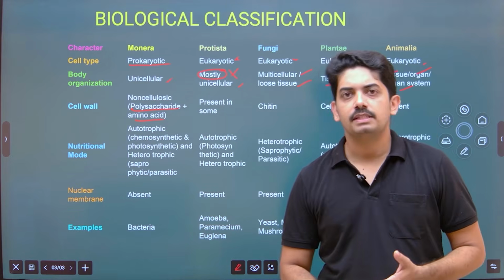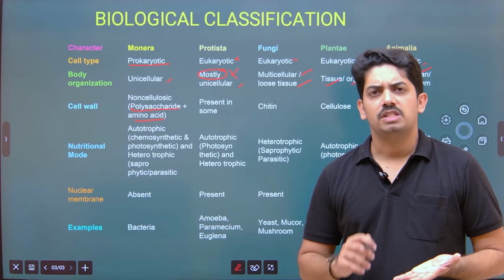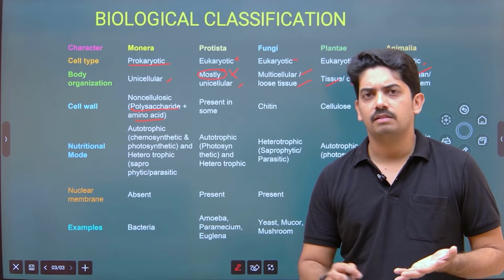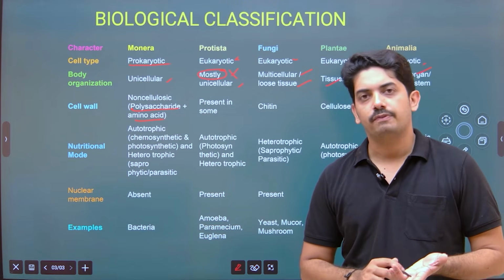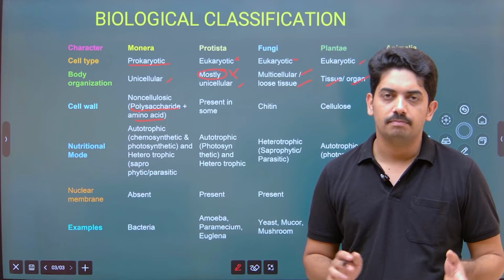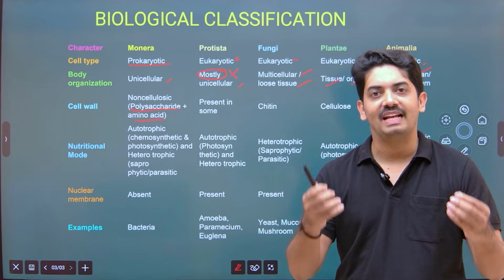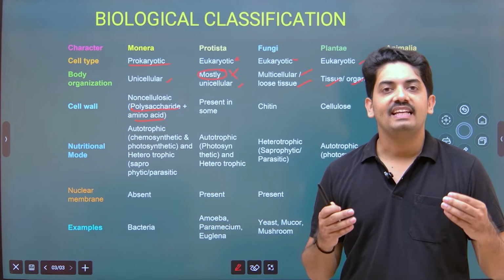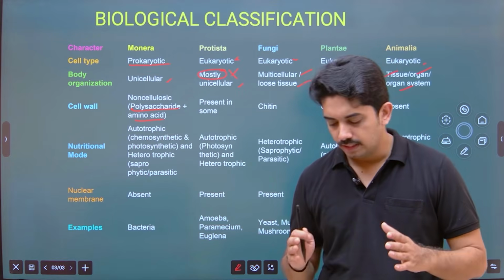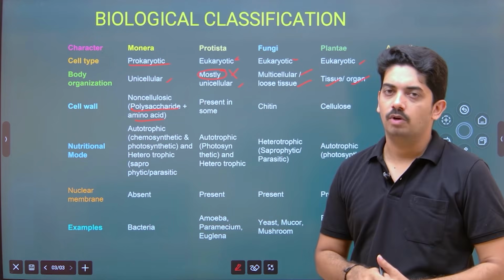Now coming to examples, for Monera, example is bacteria. Protista, Paramecium, amoeba, Entamoeba, and dinoflagellates, desmids, diatoms, all these are the examples. Then coming to fungi, mushrooms, Trichoderma, then Rhizopus, these are the examples. And Plantae, you all know, algae, bryophytes, pteridophytes, gymnosperms, angiosperms, they are all plants. And in Animalia, chordates and non-chordates we will consider. Okay, so that is about the R.H. Whittaker five kingdom system of classification.